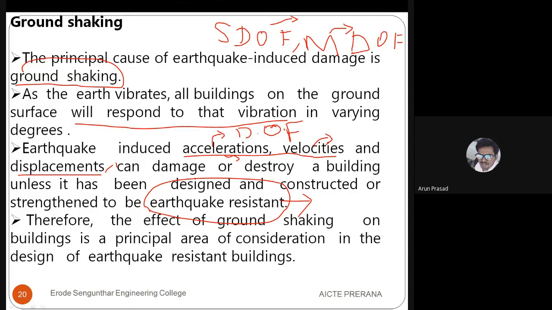Therefore, the effect of ground shaking on buildings is a principal area of consideration in the design of earthquake resistant buildings.